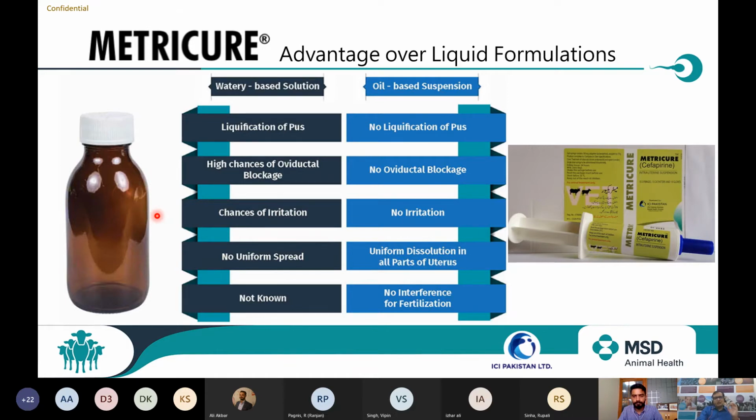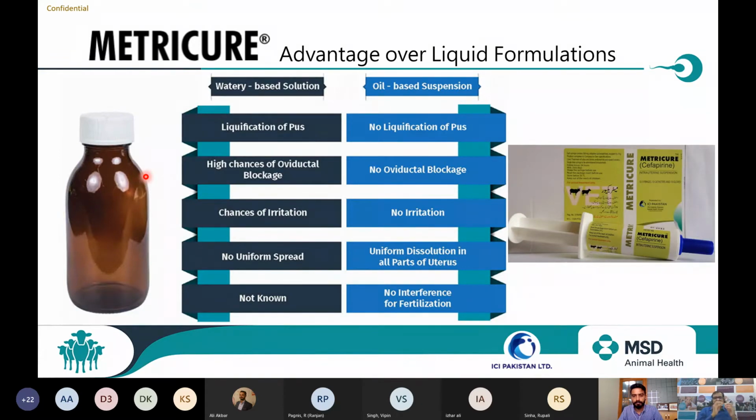Please keep a few points in mind when you use such water-based formulations. What will happen when they go inside the uterus? They enhance the volume, and because of that volume, they liquefy the pus, if it is endometritis or a case of pus-filled uterus. Because of that liquefaction, the uterus is always against gravity, so the pus cannot come out.